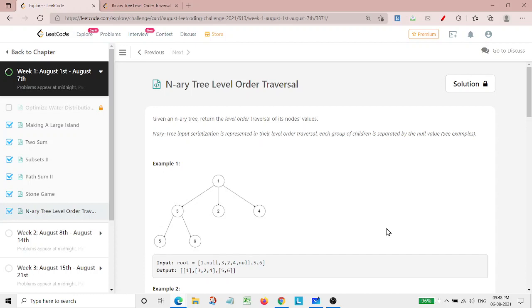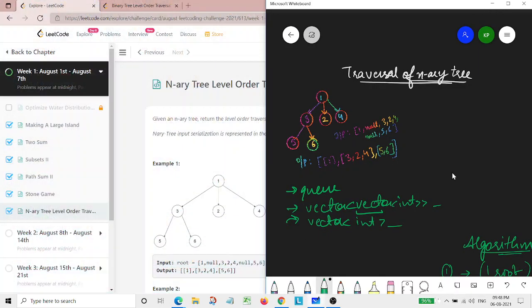So that's why here also, if we are doing it with BFS, we need to use a queue and push each node into it, pop it out for processing, and further push its children into the queue. Now the question comes: as the nodes are more than 2, how do we push them into the queue and even into the vector which we will be using for processing? So for that, let me illustrate how we can do it.